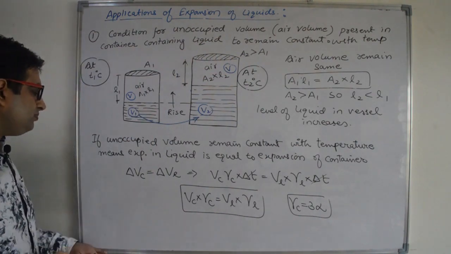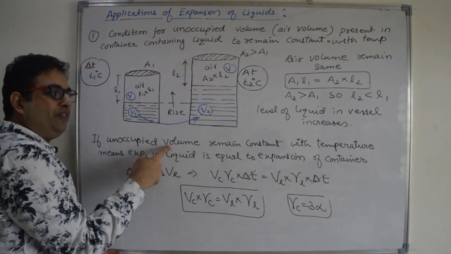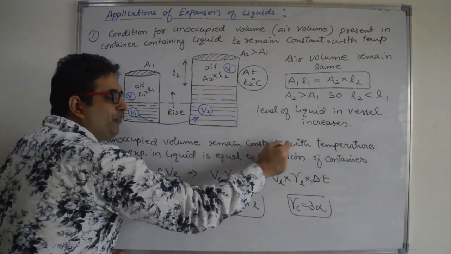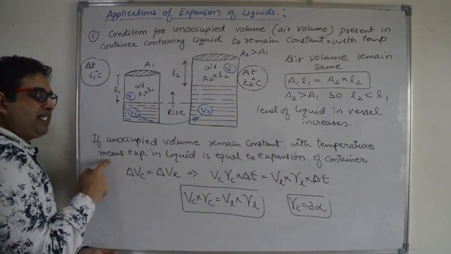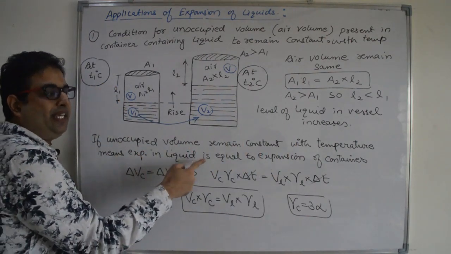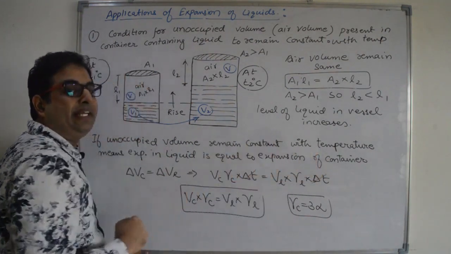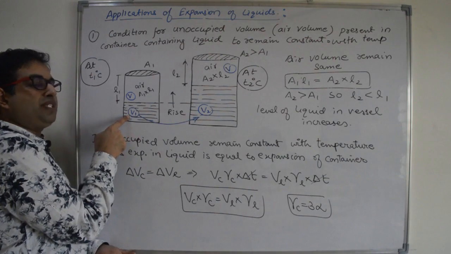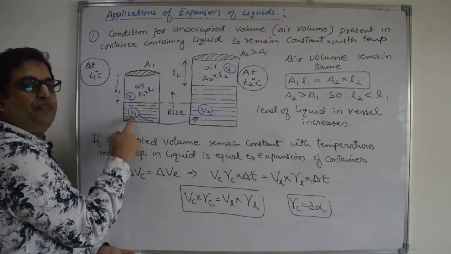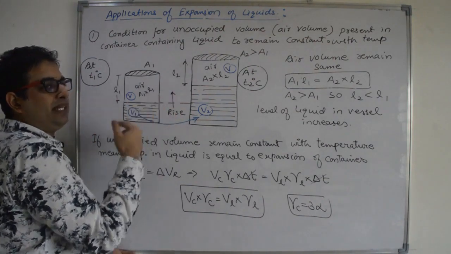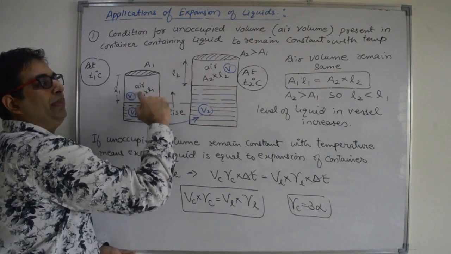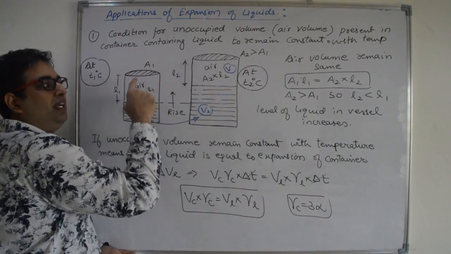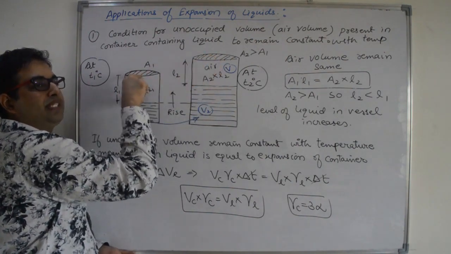Next point. If unoccupied volume remains constant with temperature, it means expansion of liquid is equal to expansion of container. This is a very important point. Liquid volume is V1. When we increase the temperature, the upper volume remains the same, right? The unoccupied volume remains the same.